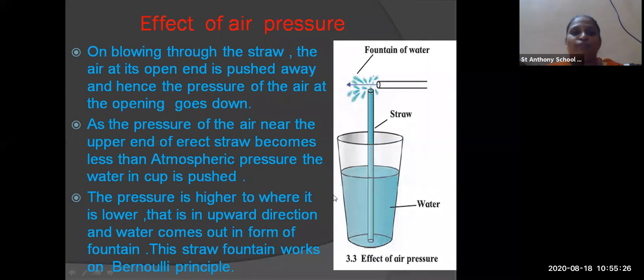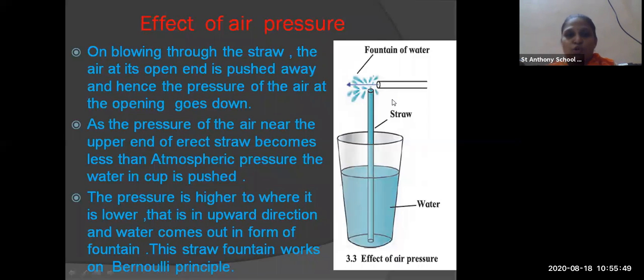Then the effect of pressure. With the help of an activity, last time we have studied how we can see the fountain of water. One glass has been taken. In that glass water has been taken and an empty straw is kept in that glass. With the help of another straw, we are blowing.